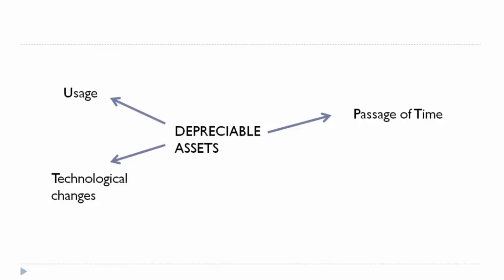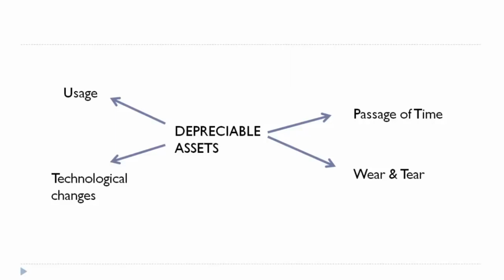Simple example could be purchase of a car. Purchase a car, keep it in the shed for 6 months, then try to sell it. You will be able to sell it only at 60% or 70% of the value. Simple reason, you have purchased it, you have kept it. Whether you have used it or not, you have had the asset at your disposal. So the passage of time would also reduce the value of the asset. And four is wear and tear. Wear and tear is similar to usage, but here due to heavy usage also the value could come down.